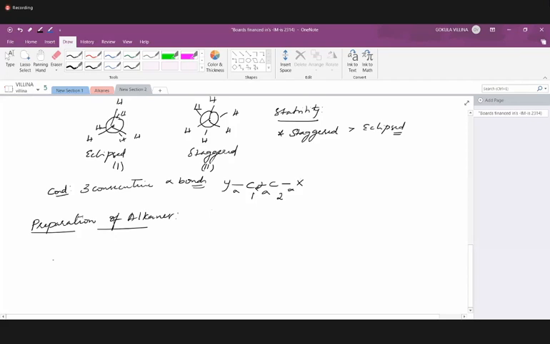And remember, so many reactions will come in this chapter. Not only in this chapter, alkanes, alkenes, and alkynes combined. So make sure you are having constant revision. Otherwise, you will forget. That's what I'm saying.